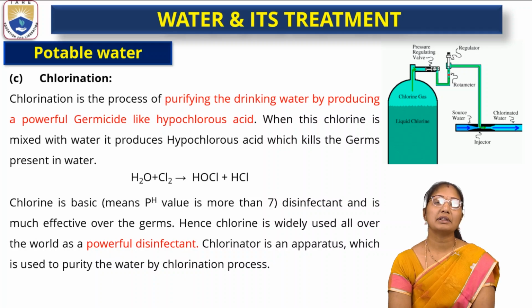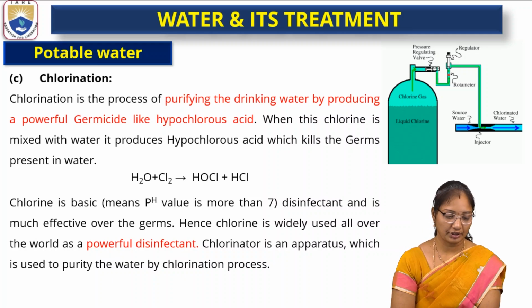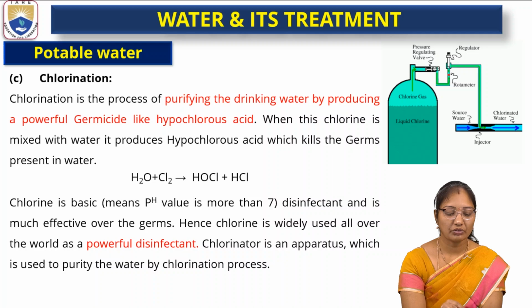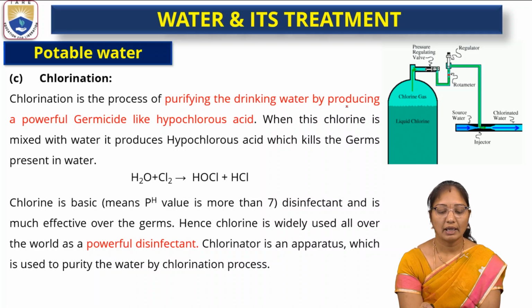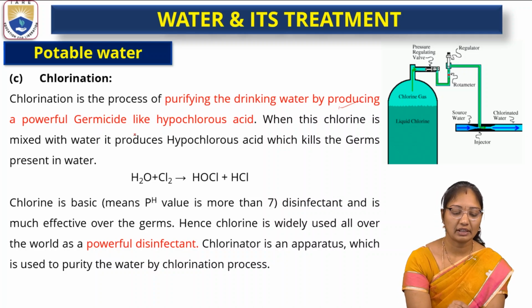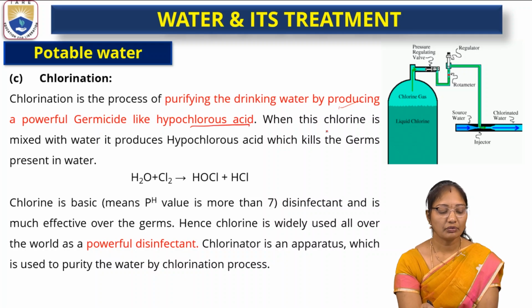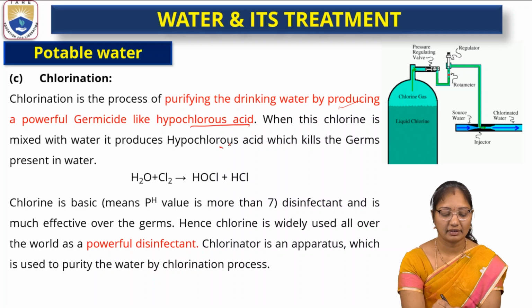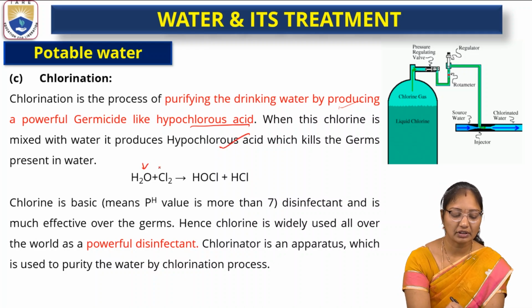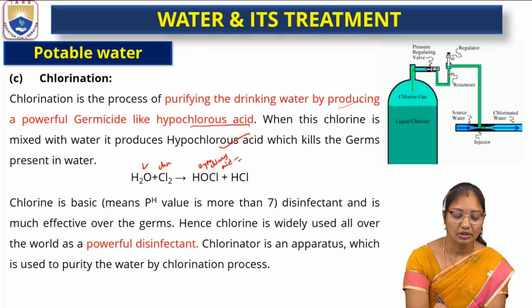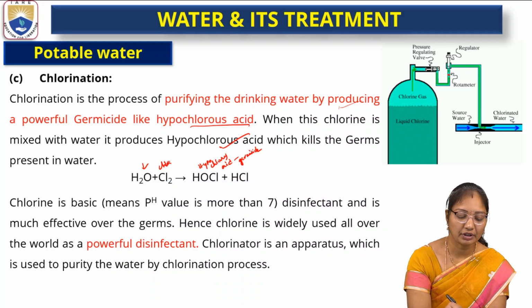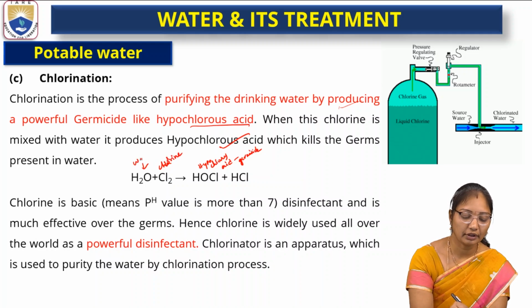Another method of disinfection is chlorination. Chlorination is the process of purifying drinking water by producing a powerful germicide, hypochlorous acid. When chlorine is mixed with water, it produces hypochlorous acid, HOCl. This is a germicide, so it is capable of killing microbes.